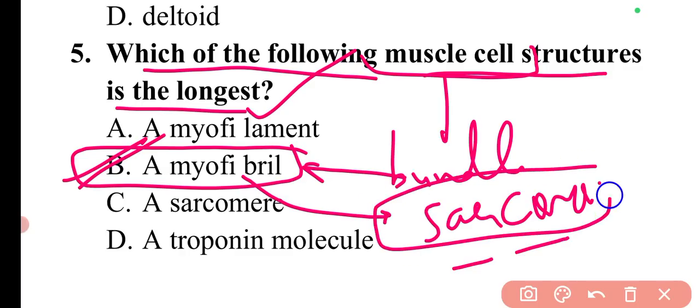Within these sarcomeres, we can find thick and thin myofilaments. So this is the basic structure here, and the longest they have asked for, that is the myofibrils.